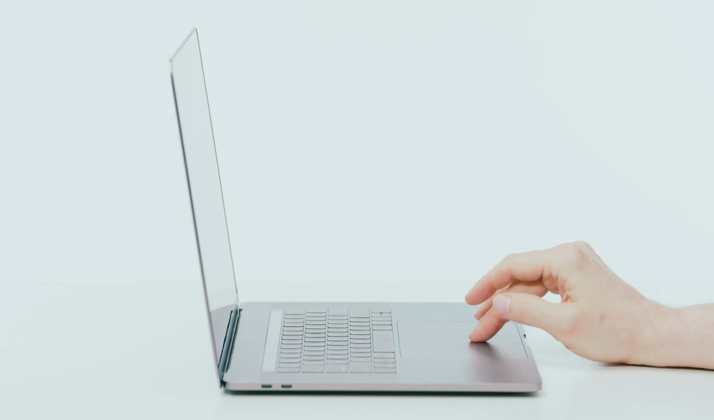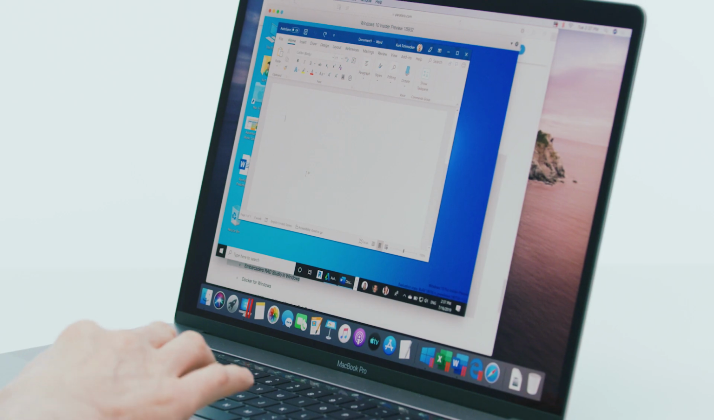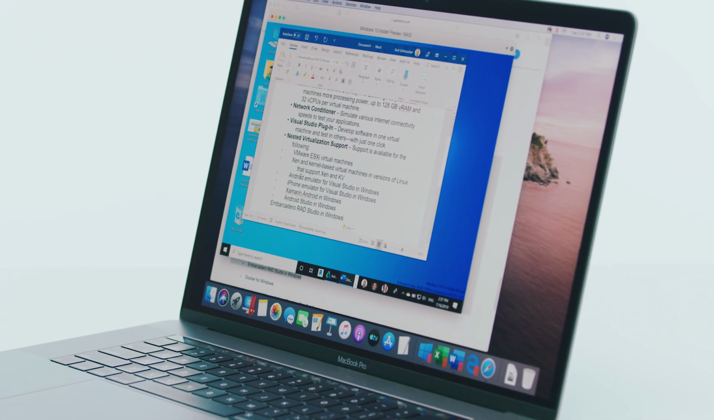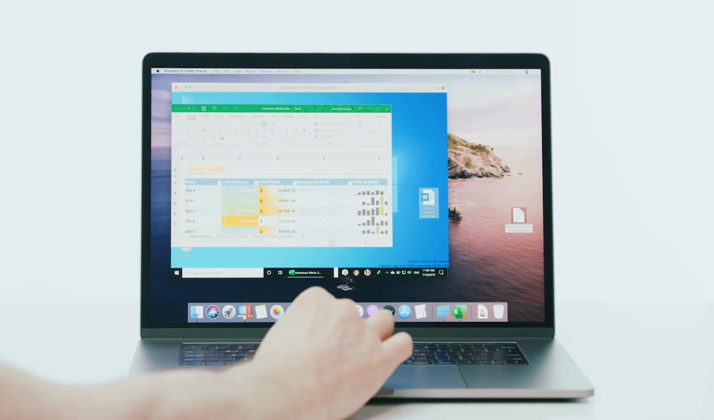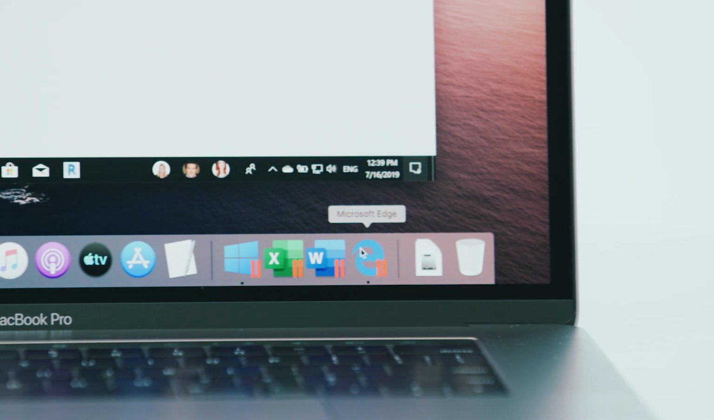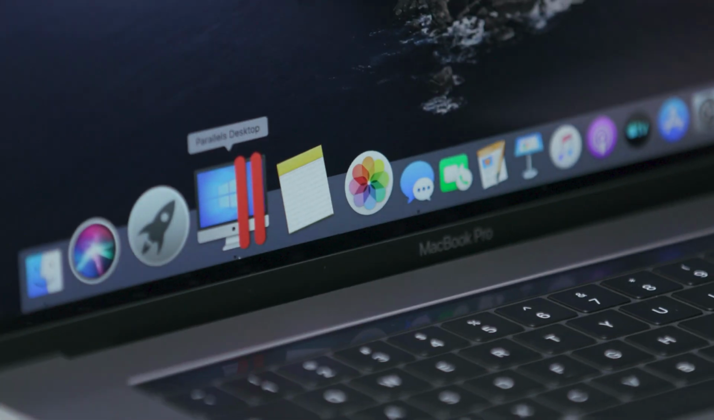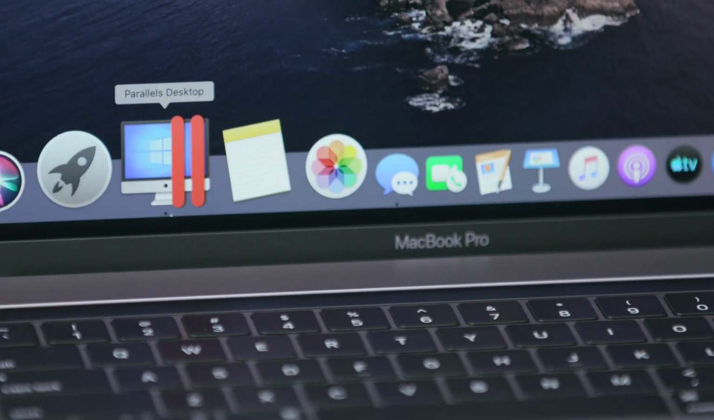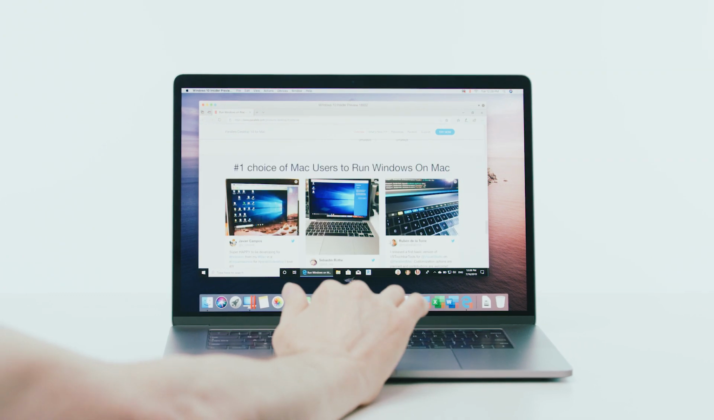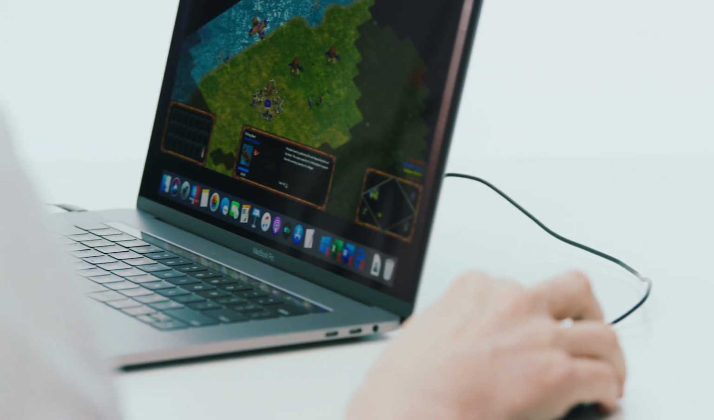Share files and folders, swipe, copy and paste images and text, drag and drop files. Launch your Windows apps right from the dock. It's simple to get started and easy to use. Get Windows up and running in minutes. And Boot Camp is supported too.